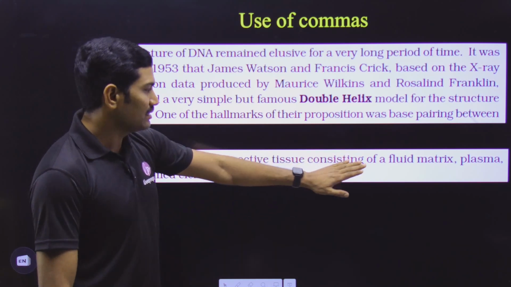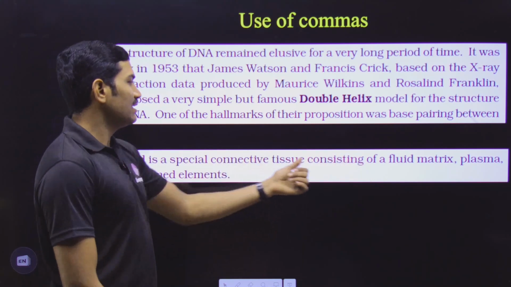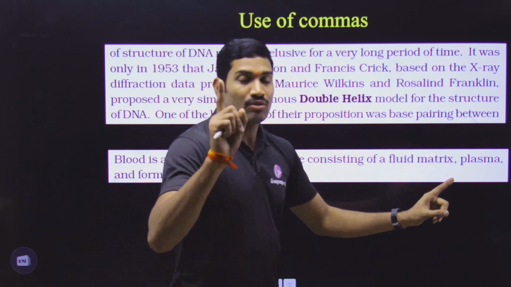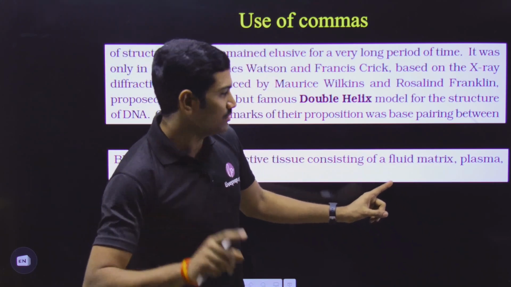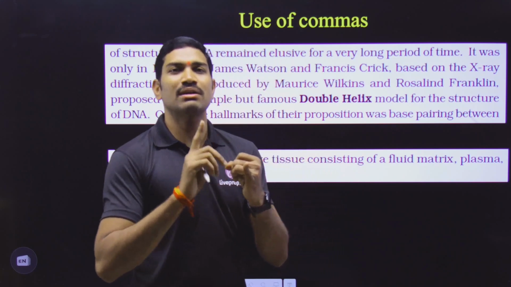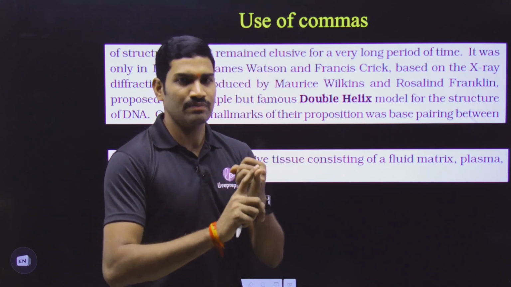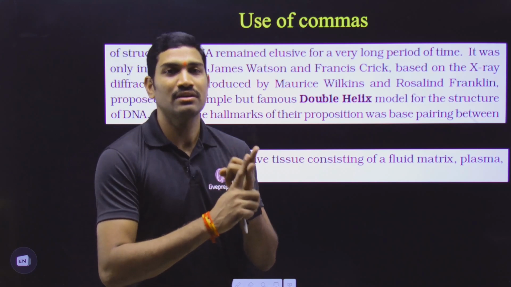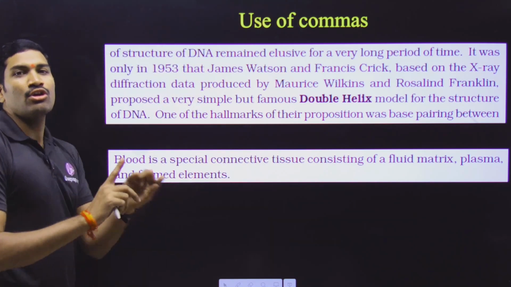Okay, and this "consisting of" means "blood consists of." So what is blood consisting of? What is the mistake that is made by students? First one, fluid matrix. That means blood is having some fluid matrix. And second one, they are considering that blood is having plasma and blood is having formed elements.